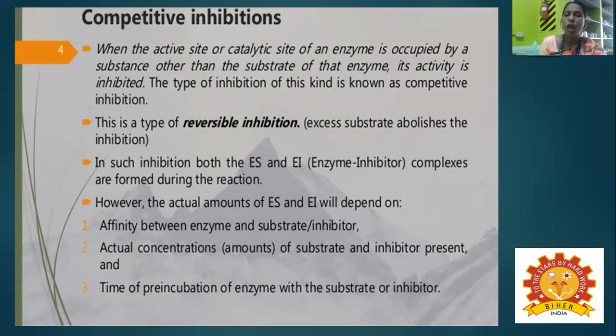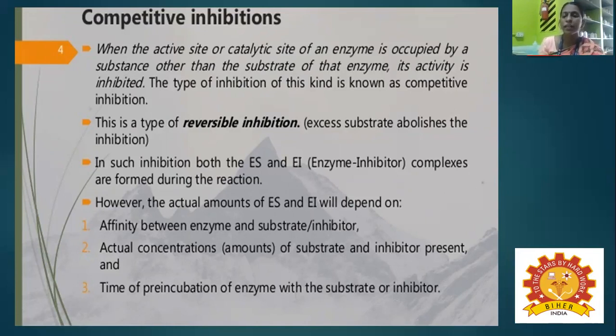However, the actual amount of ES and EI depends on three important factors. What are they? First, the affinity between the enzyme and the substrate or inhibitor. Second, the actual concentration of substrate and inhibitor present. And third, the time of pre-incubation of the enzyme with the substrate or inhibitor.